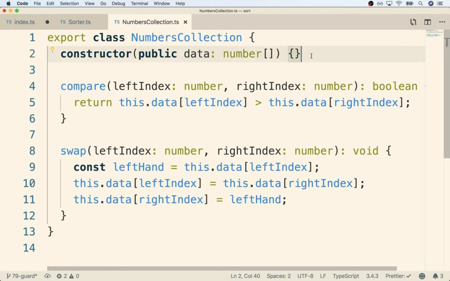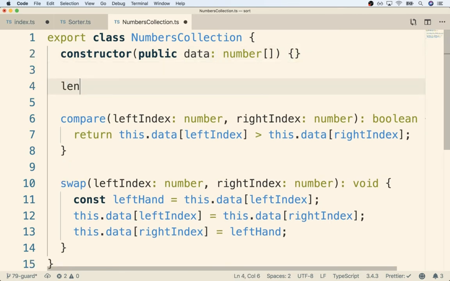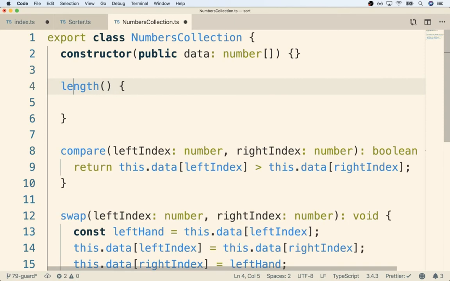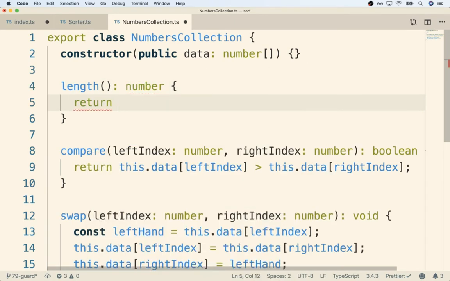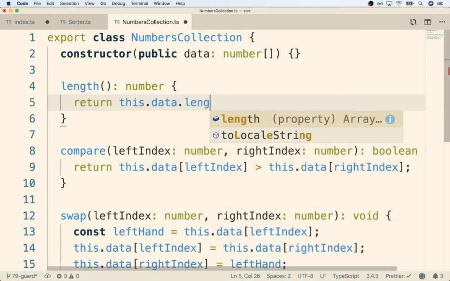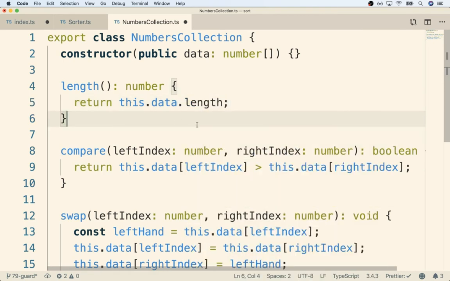So to do this, a couple of different ways we can do it. We could add on a new method here called length. And this would return a number. And then from it, we could return this.data.length, like so. So this is definitely one way to do it. But notice how in this case, we would have to call length as a method.